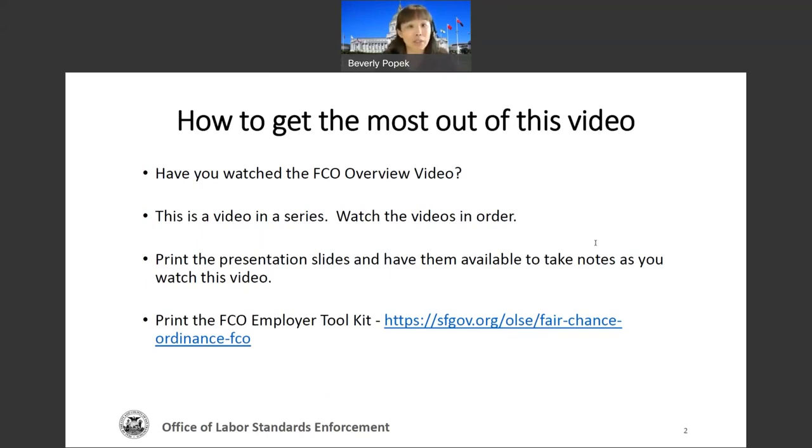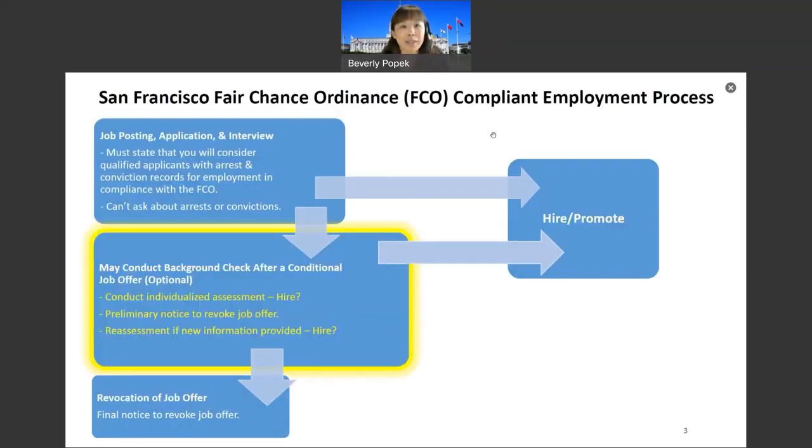In addition to watching the videos, you should print out the companion presentation slides so that you can take notes. And at the very, very bottom here, we have a link to our employer toolkit. Please print out the toolkit because we will refer to pieces and documents in the toolkit so that you can understand this process and create a compliant process of your own.